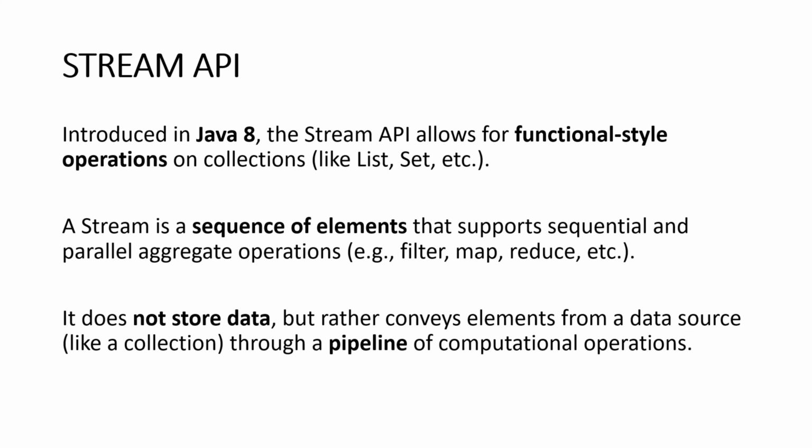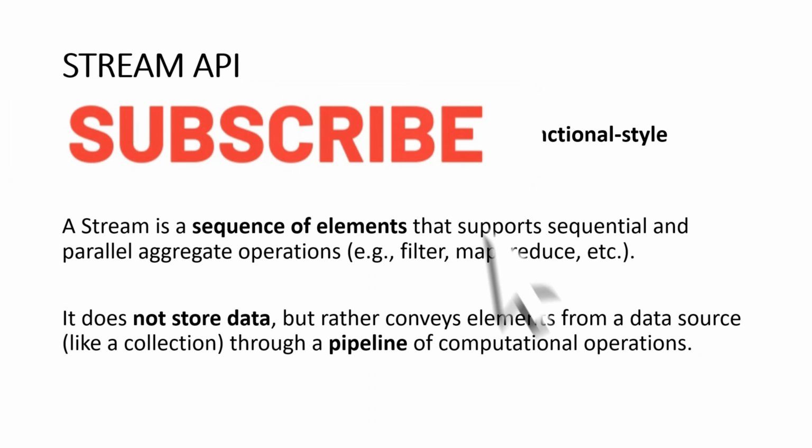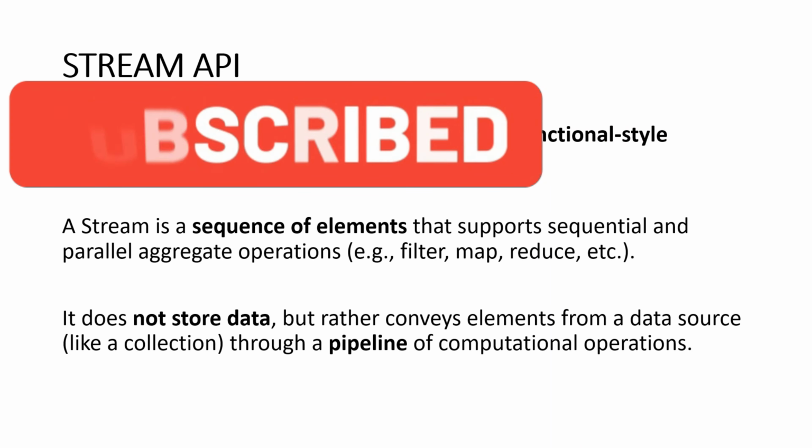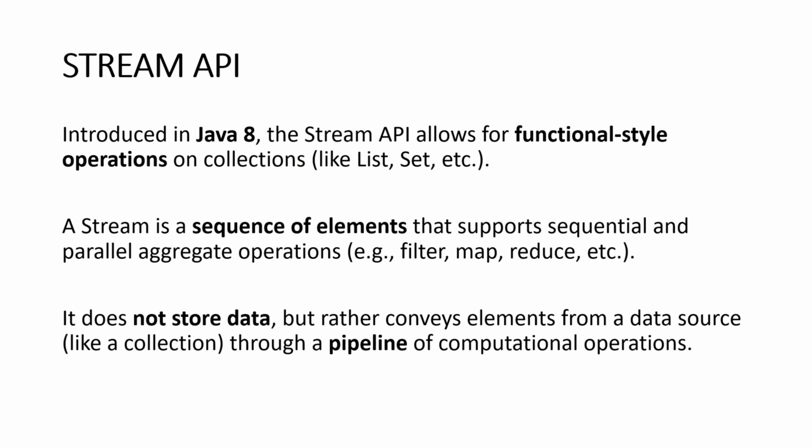Stream API in Java 8 provides functional-style operations that you perform on collections, let's say a list or a set. A stream is a sequence of elements. It supports sequential and parallel aggregate operations, like filter, map, reduce.